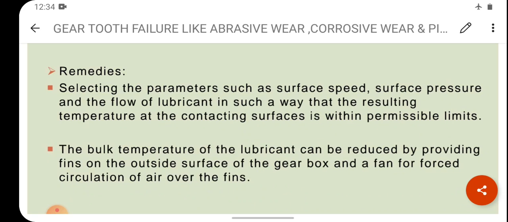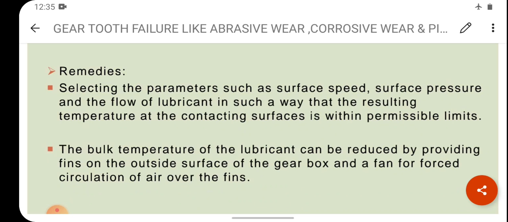Remedies are as follows, that is selecting the parameters such as surface speed, surface pressure and the flow of lubricant in such a way that the resulting temperature at the contacting surfaces is within permissible limits. क्लियर? ऐसा पैरामीटर सेलेक्ट करना है कि सरफेस स्पीड, सरफेस प्रेशर एंड फ्लो ऑफ लुब्रिकेंट जो है प्रॉपर वे में रहे, within permissible limits. And the second point of remedies, the bulk temperature of the lubricant can be reduced by providing fins on the outside surface of the gearbox and a fan for forced circulation of air over the fins, so that पूरा सिस्टम जो है कूल्ड रहे.